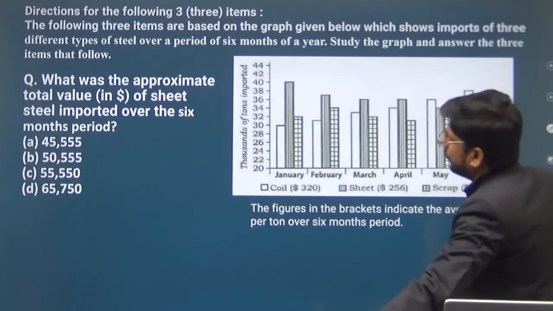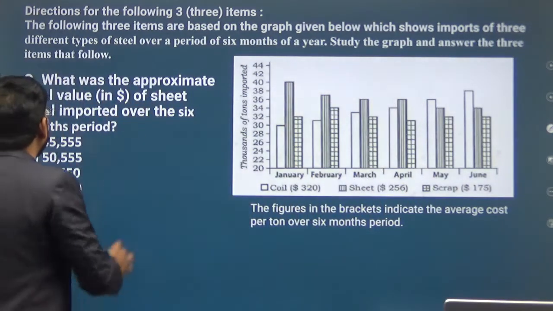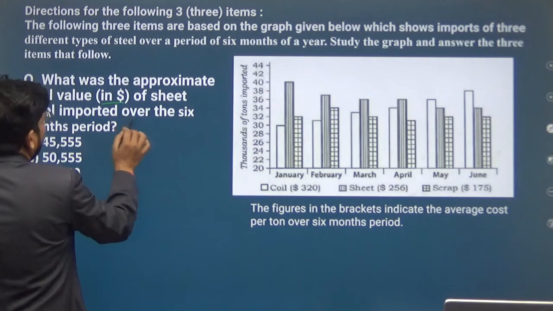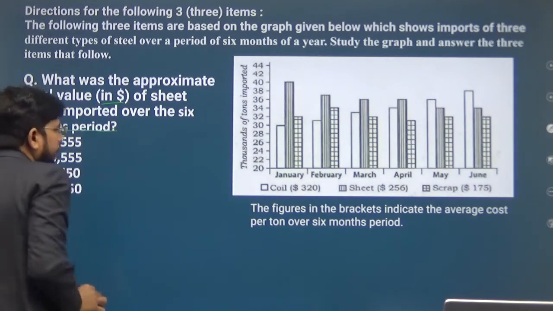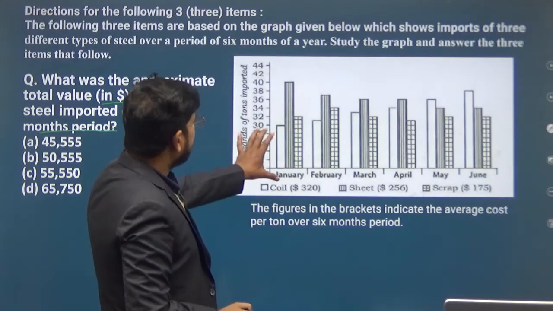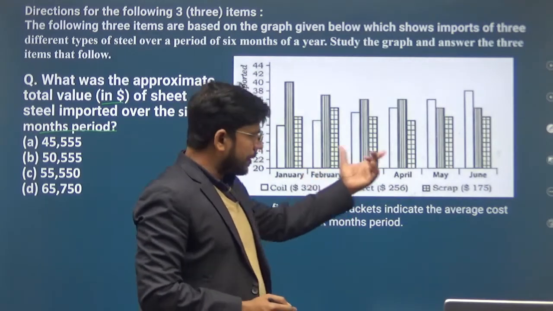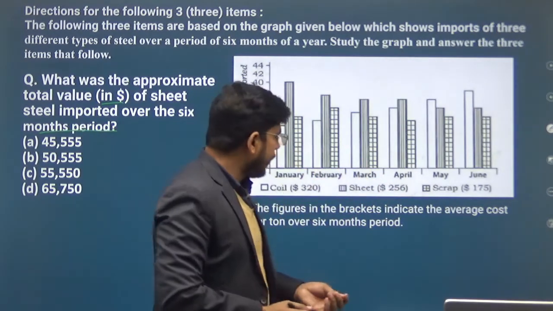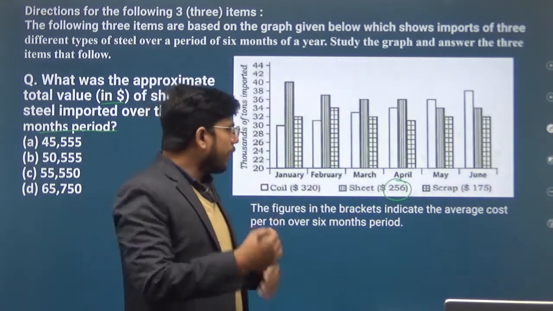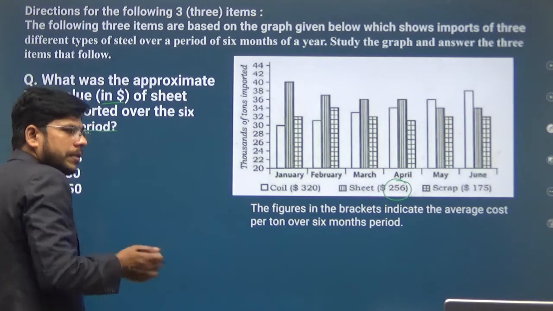Now next question. What was the approximate total value in dollar of the sheet imported over the 6 month period? So what we have to do? We have to find the total quantity imported in the 6 months together, and we will multiply it by this value, so that we get the total value of imported sheet steel over 6 months.